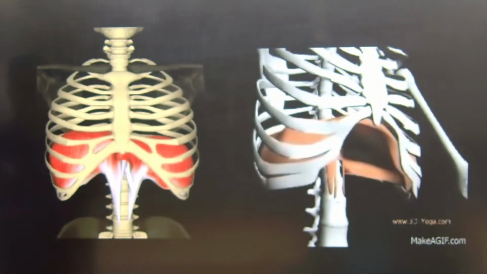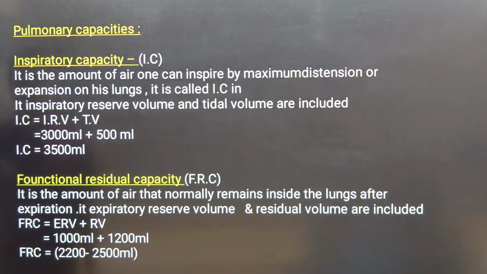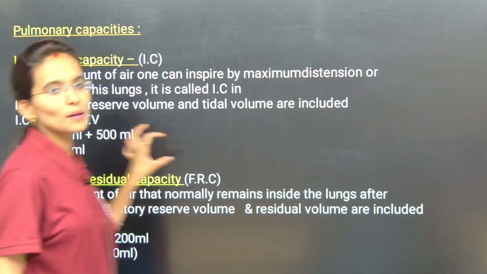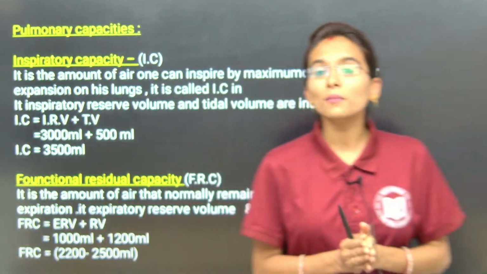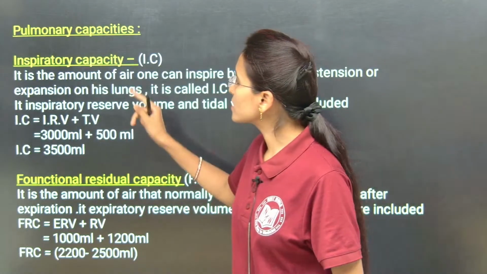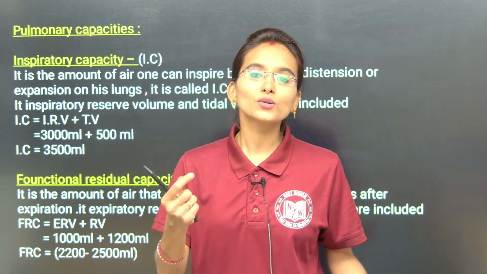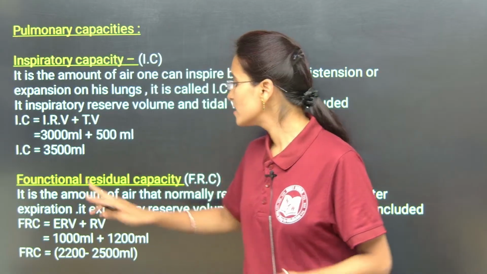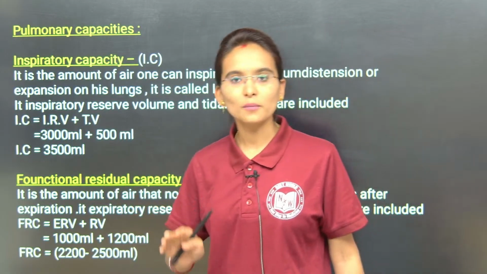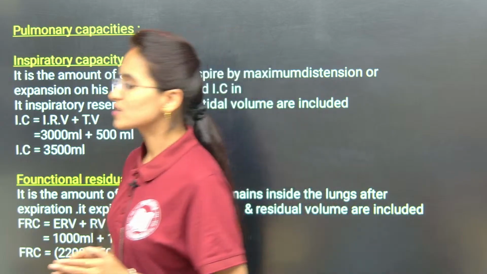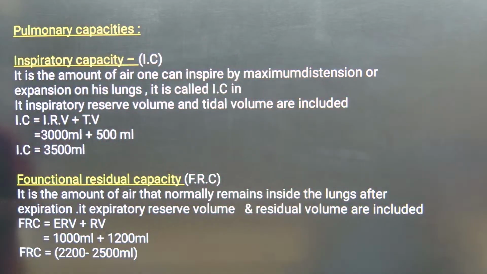Under the pulmonary capacities, we need to understand the inspiratory capacity, vital capacity, total lung capacity, and functional residual capacity. What they are actually, I am going to explain.